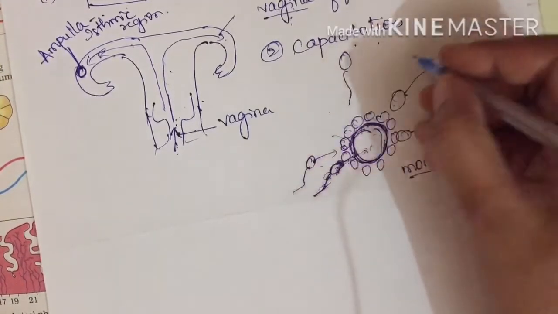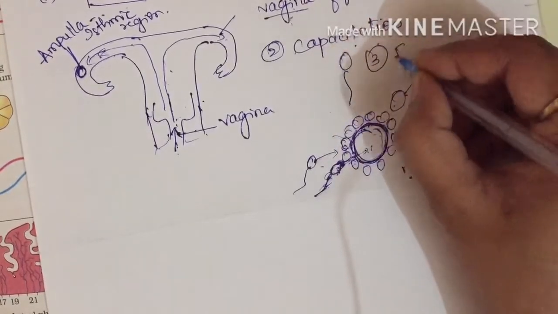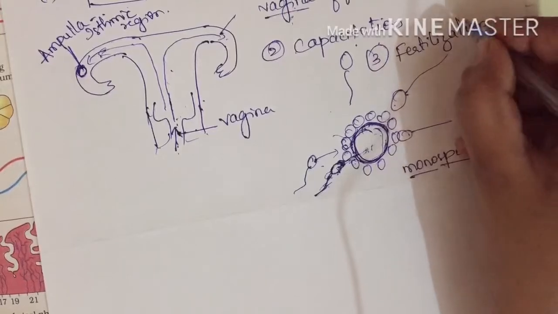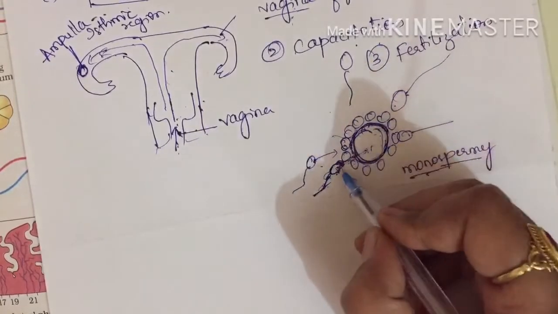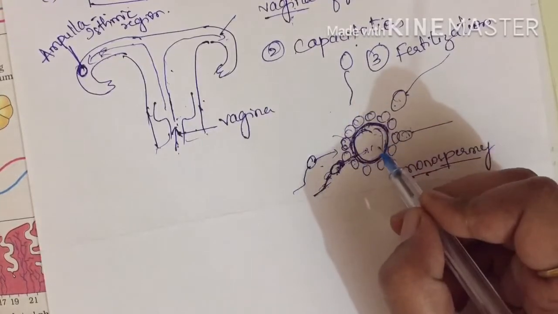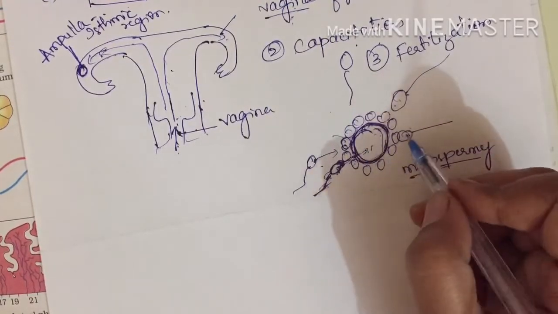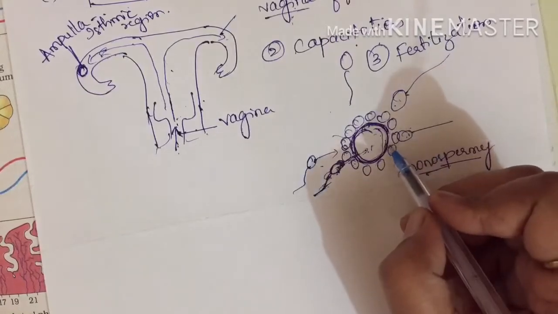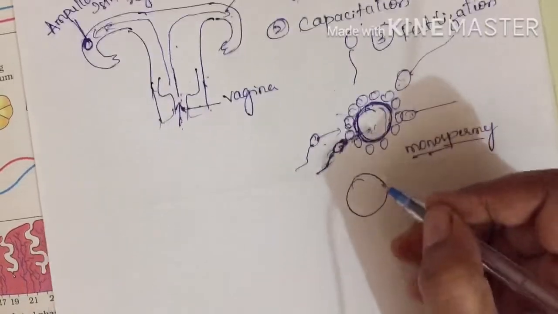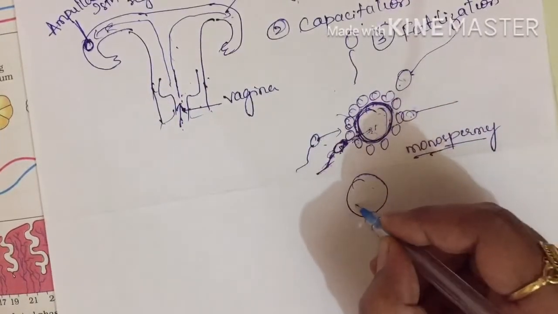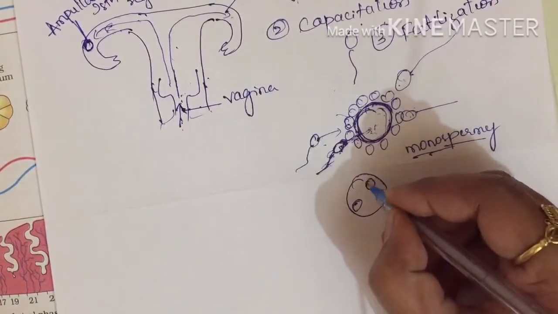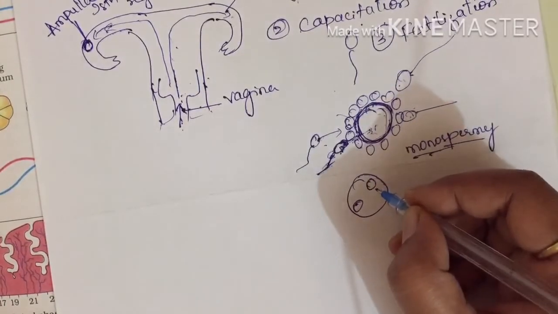So after capacitation, the third step is called fertilization. In the fertilization step itself, you can find monospermy. Now the other sperms could not penetrate because the zona pellucida has thickened and undergone certain changes which do not allow other sperms to enter inside. Now if I show, this is that ova, and the sperm's nucleus has entered inside, and this is, we can say, the secondary oocyte.